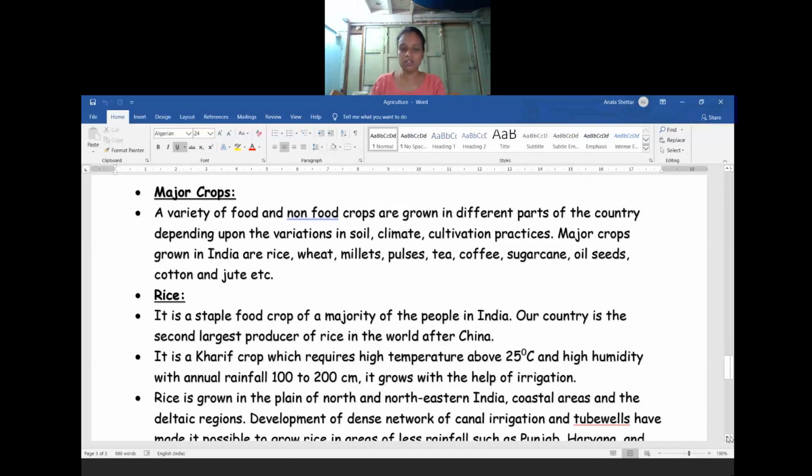So the major crops which are grown in India are rice, wheat, millet, pulses, tea, coffee, sugarcane, oil seeds, jute, and cotton. These are the major crops we are growing in our country.